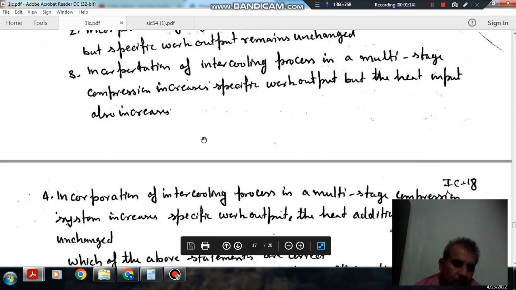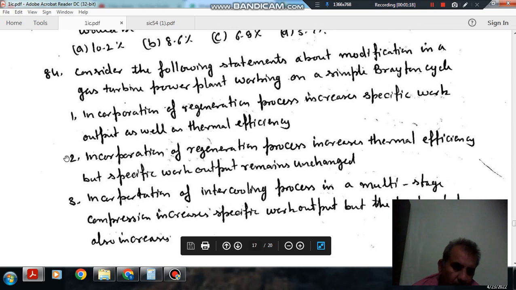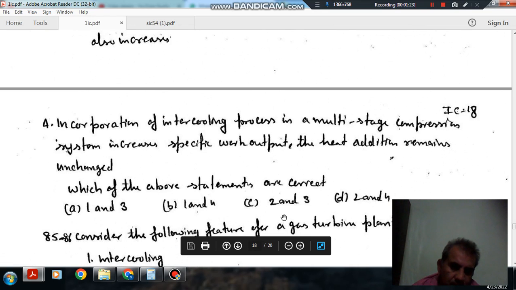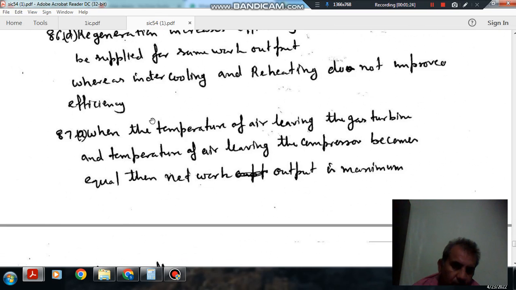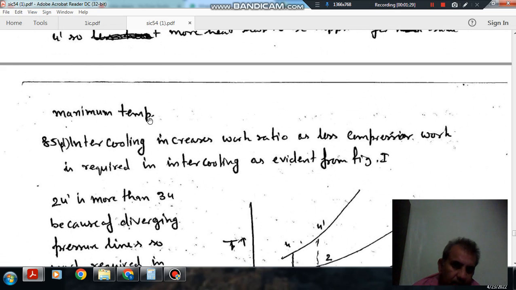So here the statement 2 and 3 are correct. So answer is C. Okay. So why answer is C? So when we take